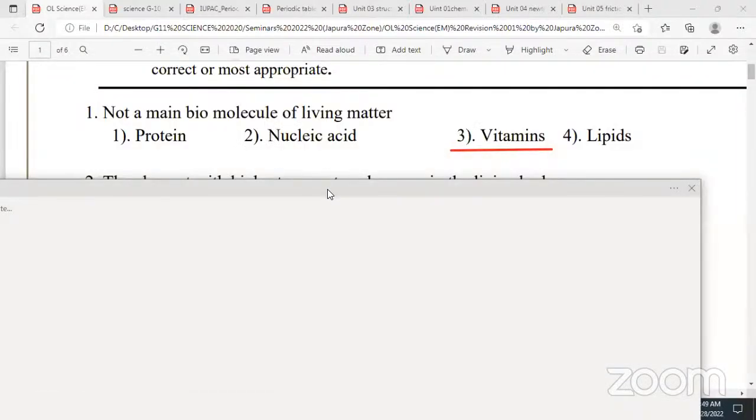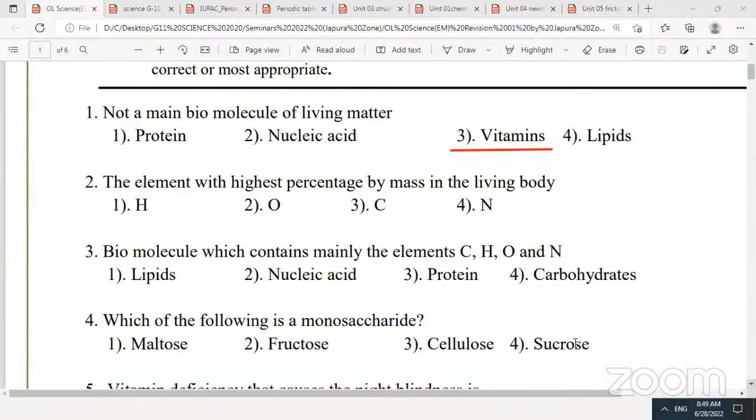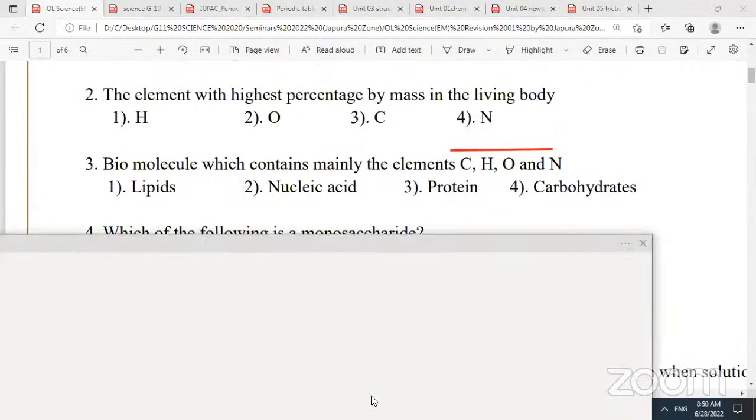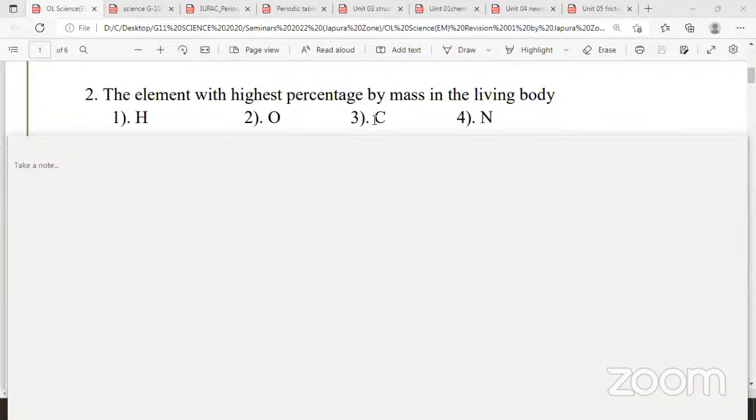Question number 2. Which element has the highest percentage by mass in the living body? This is given as a graph in your grade 10 textbook also. Any volunteers who have done it, or even now you can just guess the answer. Yes, okay, I'll ask Angelica. Oxygen. Yeah, very good. Answer is oxygen. The highest percentage by mass, oxygen, around 65%.